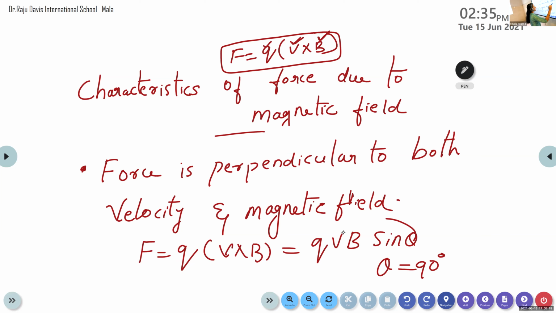The force exerted by the magnetic field exists if and only if the velocity and magnetic field are perpendicular to each other. So this is the second characteristic: force is perpendicular to both the velocity and the magnetic field.